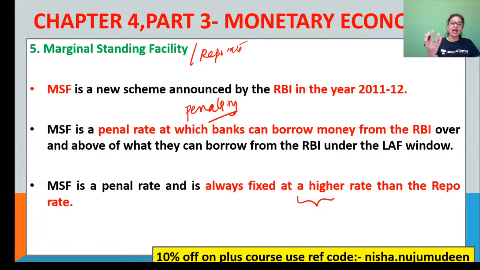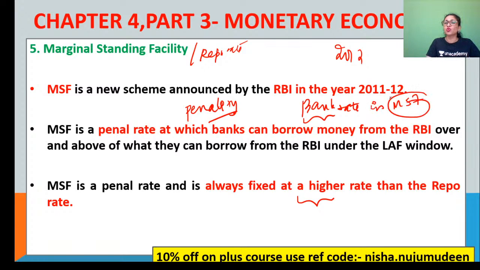Next thing. What are scheduled banks, by the way? Scheduled banks of India constitute those banks which have been included in the second schedule of the Reserve Bank of India Act of 1934. Clear? Now, since February 2012, when this new scheme called MSF was introduced by RBI, your bank rate, which you studied in the beginning, was aligned with the new rate called MSF. So currently your bank rate is in alignment with your marginal standing facility since 2012. Clear?